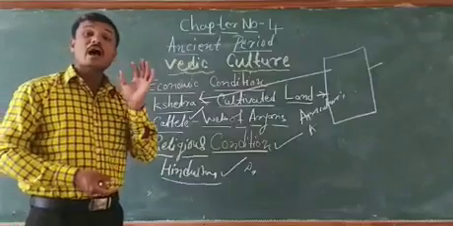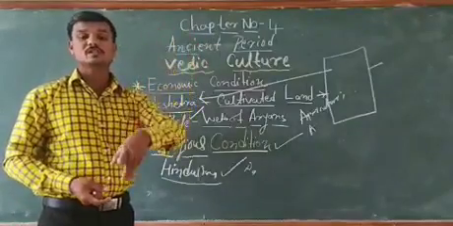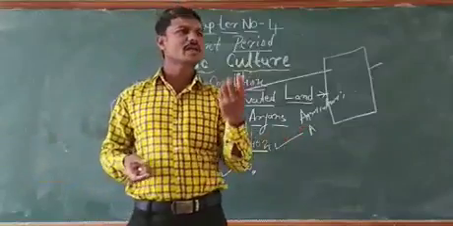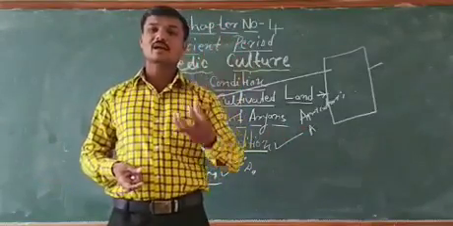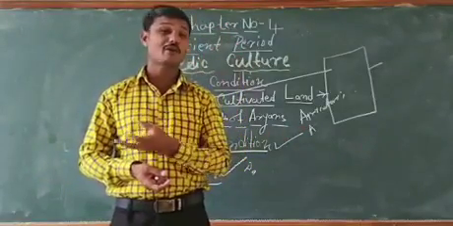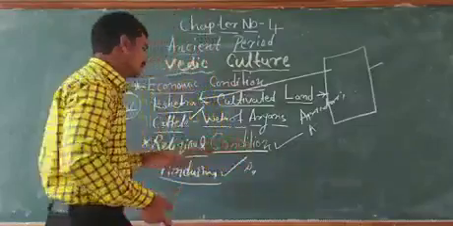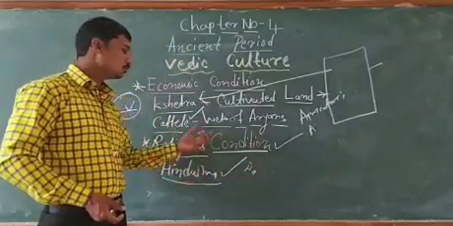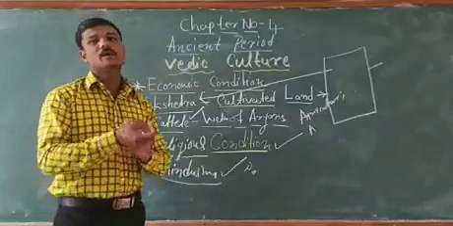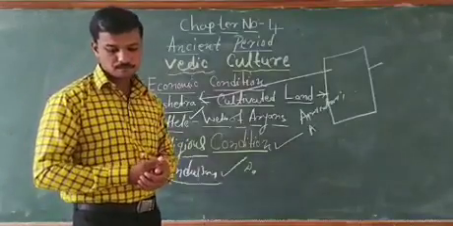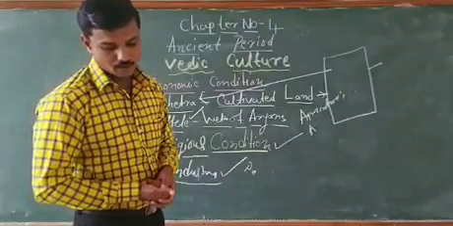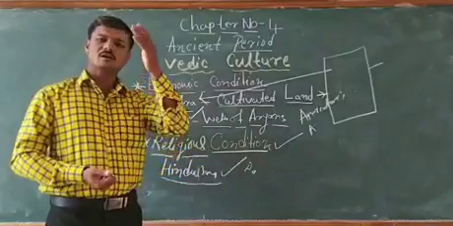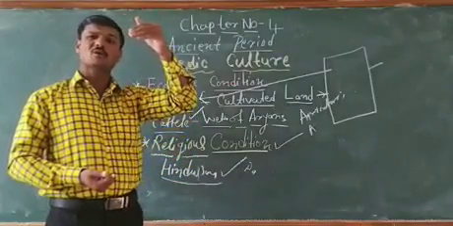Apart from this, idol worship came into existence. In the early Vedic period, there was no statue or idol of gods or goddesses. But in the later Vedic period, idol worship came into existence. Also, the gods were graded, like higher god and lower god.